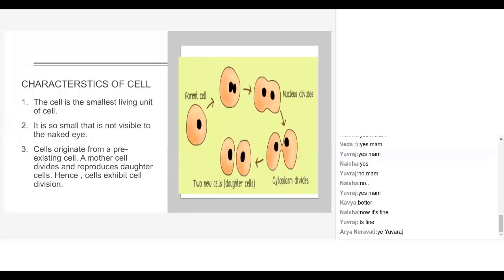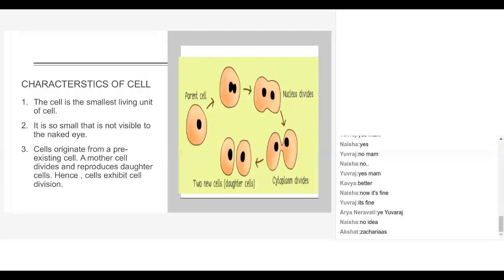Does anyone of you know who discovered the microscope? Ma'am, it's someone named Zacharias Janssen. Yeah, fine. Janssen is the scientist who discovered the microscope in the 16th century.